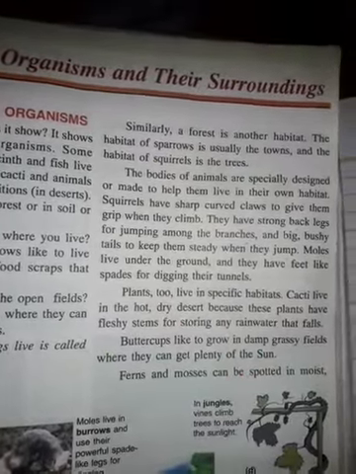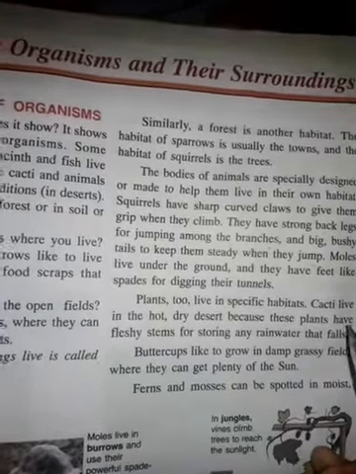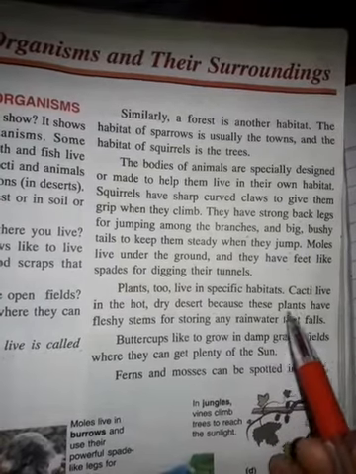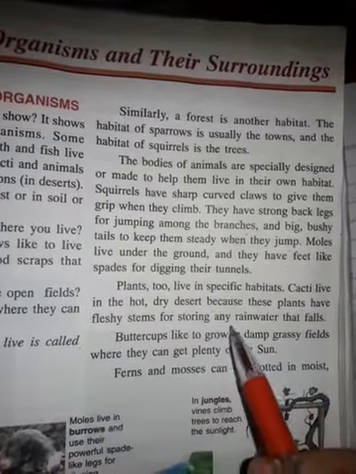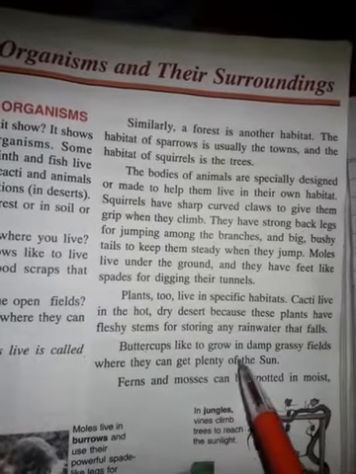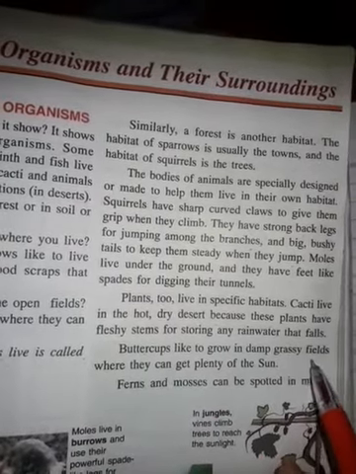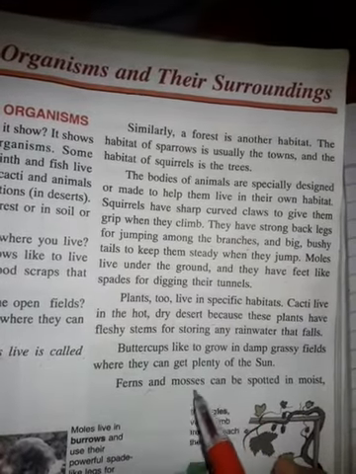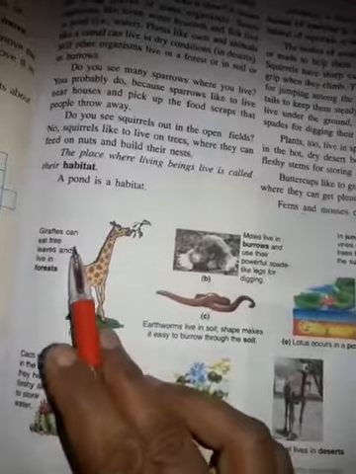Plants too live in specific habitats. Cacti live in the hot, dry desert because these plants have fleshy stems for storing any rainwater that falls. Buttercups like to grow in damp, grassy fields where they can get plenty of sun. Ferns and mosses can be spotted in moist places. So you can see the living places, the habitats, of some organisms.